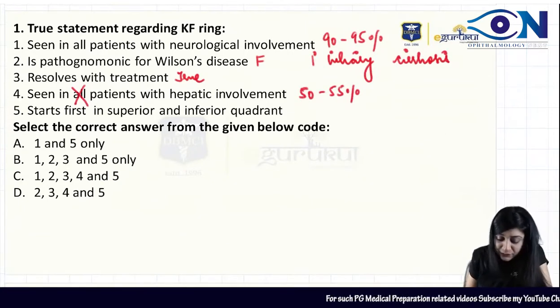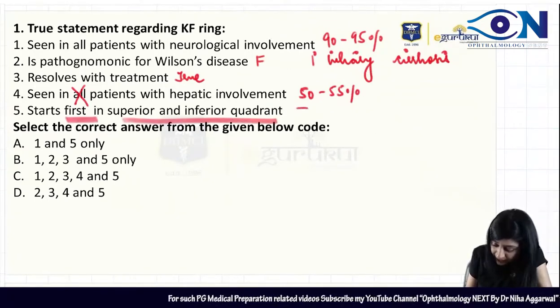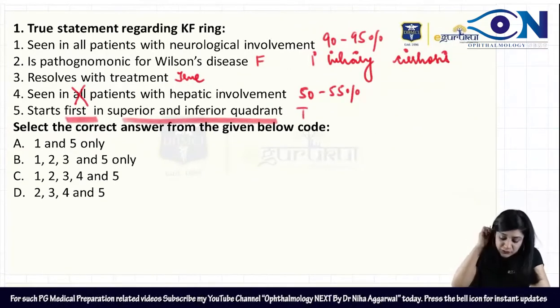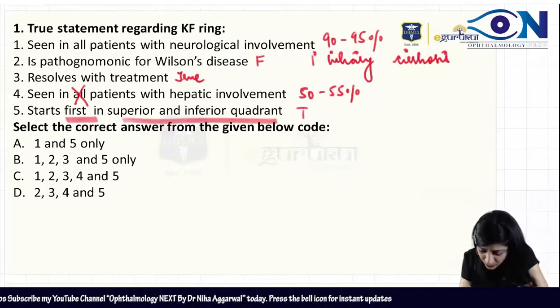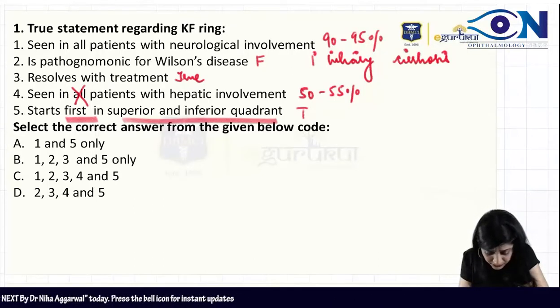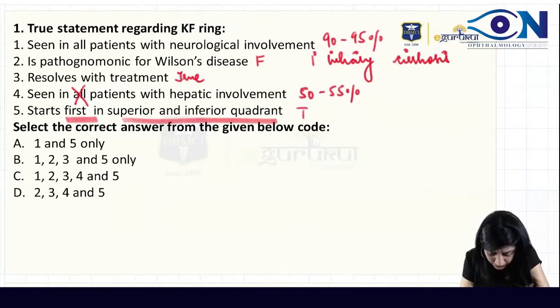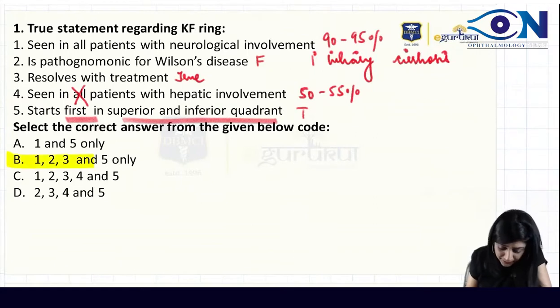Okay? And first in superior and inferior quadrant, again true. So your answer you have to see according to this. What is true about this? So 1 is true. Then you have got 3 and then 5. So amongst this, your answer will be B.